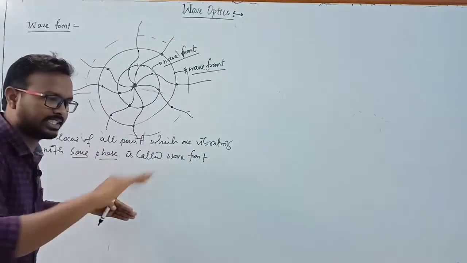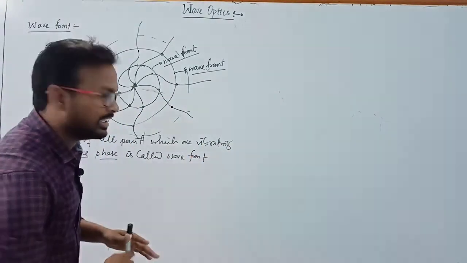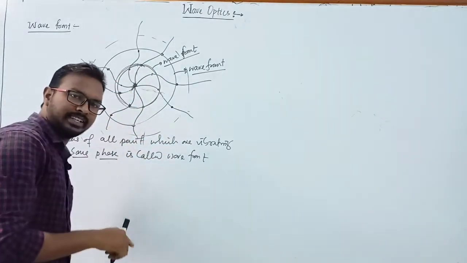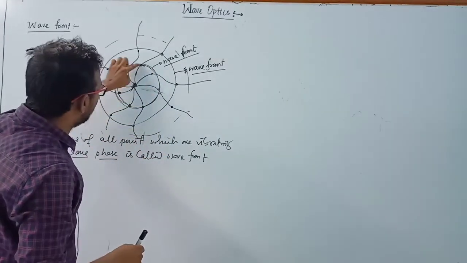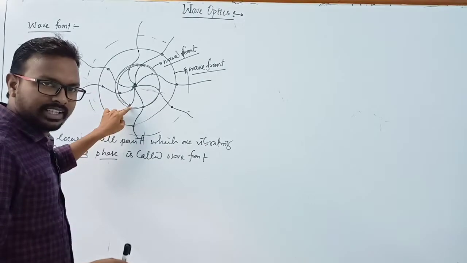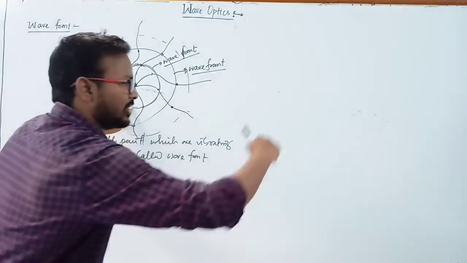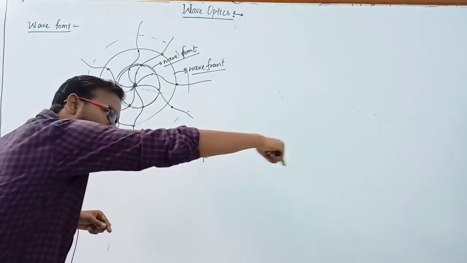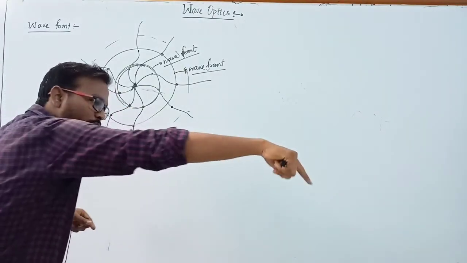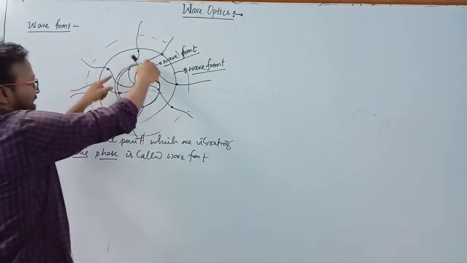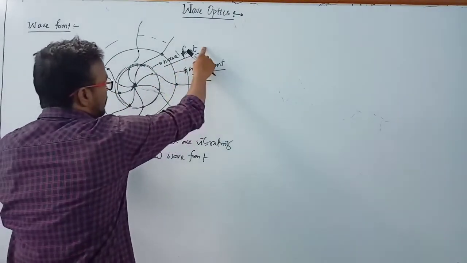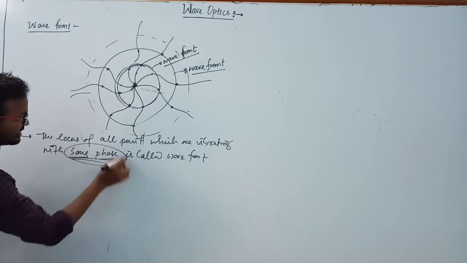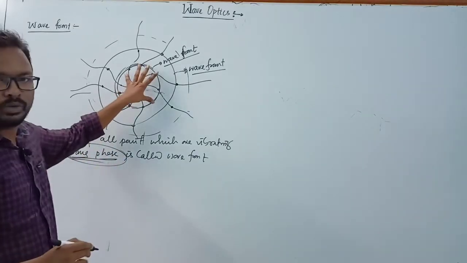This is crest, this is crest, this is crest. Then we have to take the locus of particles which are vibrating with the same phase. That means we have to take the particles which are at crest. Here also a particle at crest, here crest, and here also crest. Then we join the topmost points of the particles, and we get a circle, and the circle is known as the wave front. And here all the particles are vibrating with the same phase, and that is known as the wave front.